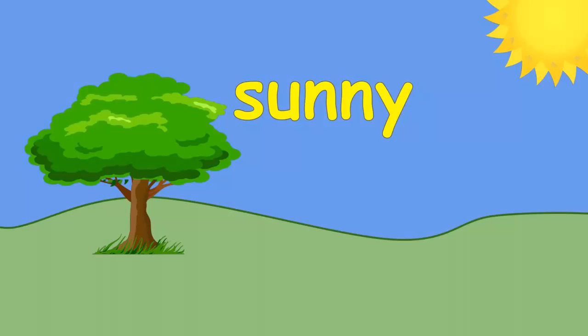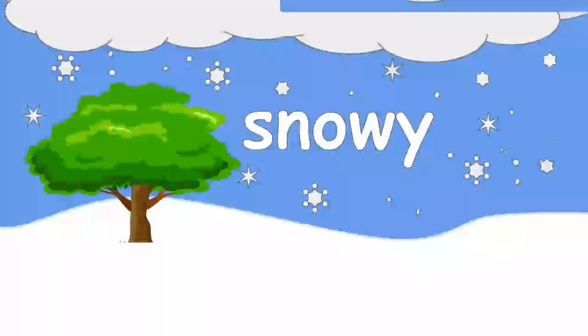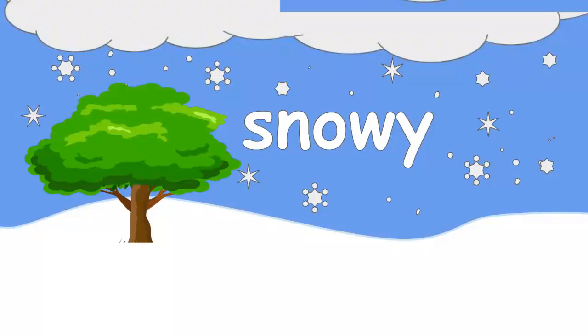Let's take a look at the other word, snow. Now think about what we just said about sun and sunny. What do you call weather that has a lot of snow in it? Snowy. Yes, snowy. We add the y, and that turns the word snow, which is a thing, into a description of the weather. It tells you what kind of weather it is.